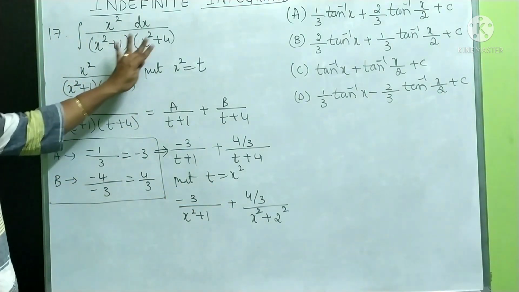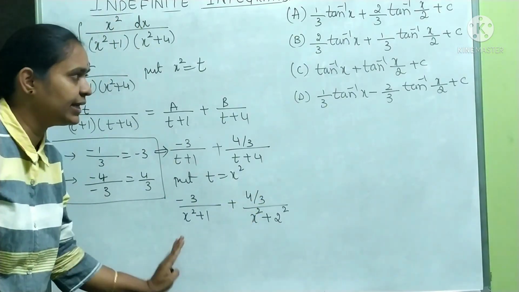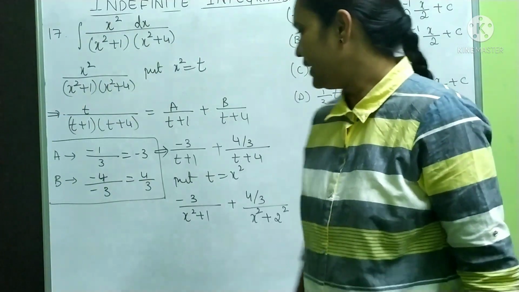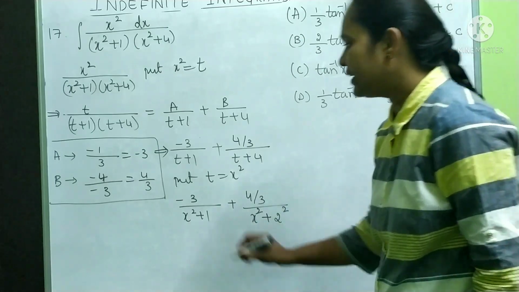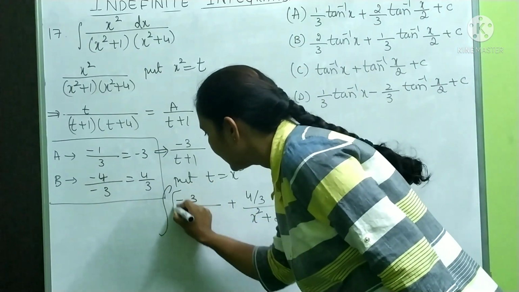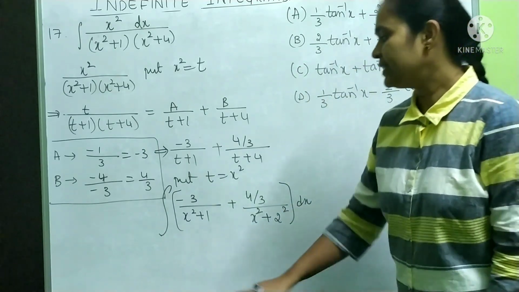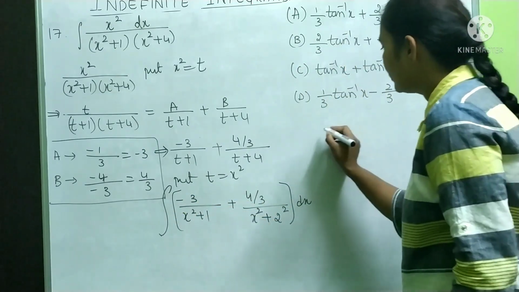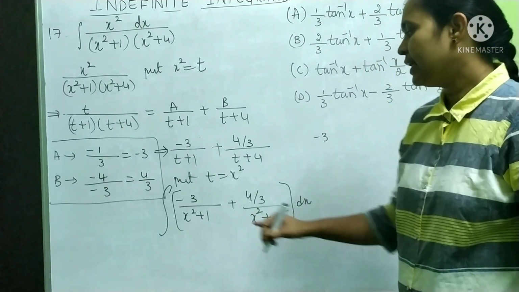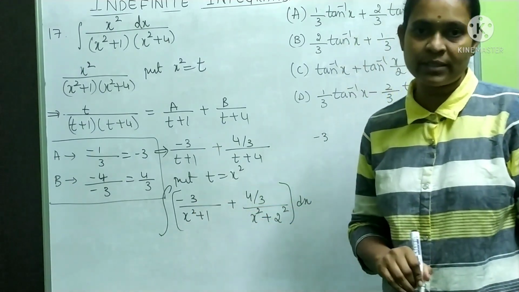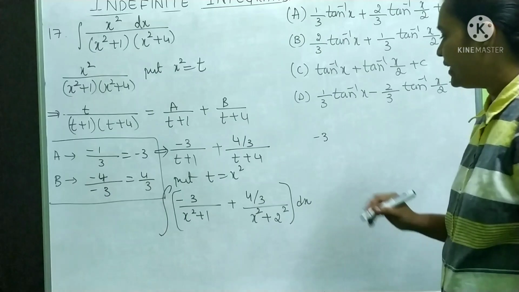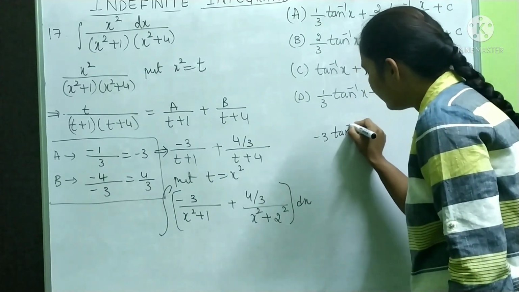Now our total question has changed like this. Now let me write the integration for this. So if I write the integration for this, now it is looking like minus 3 I will write outside, minus 3 outside. Now it is looking like 1 by x square plus 1. The integration of 1 by x square plus 1 is tan inverse x.